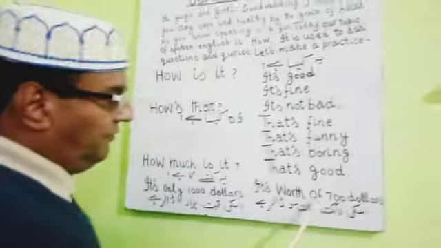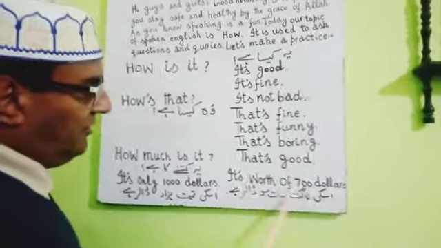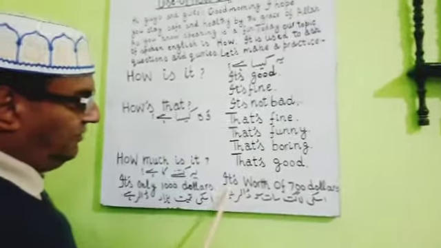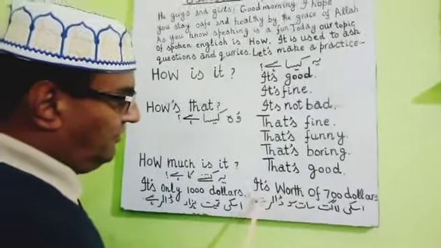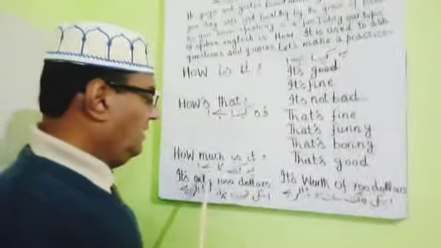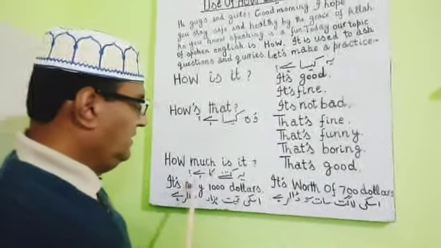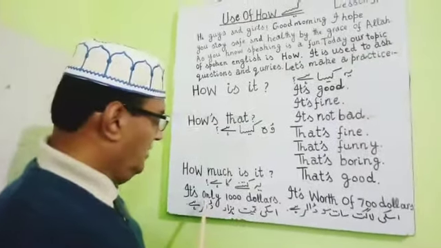It's worth of $700. इसकी लागत $700 है. Prices may differ for different things. The prices may differ. That's why there are two possible answers.